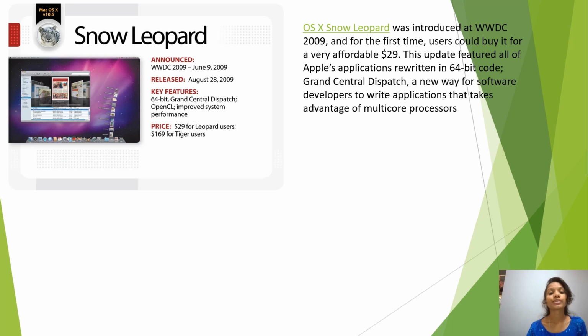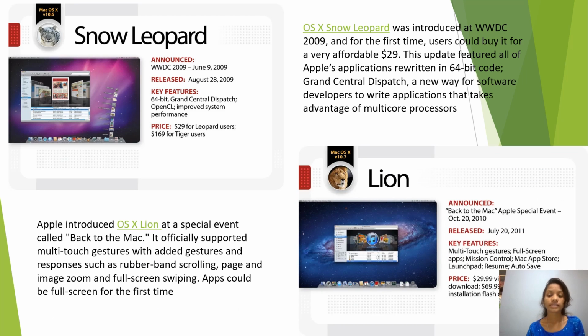Then after Snow Leopard, Lion was released. Lion was released on July 20, 2011, at a special event called Back to the Mac. It officially supported multi-touch gestures with added gestures and responses such as rubber band scrolling, page and image zoom, and full screen swiping.